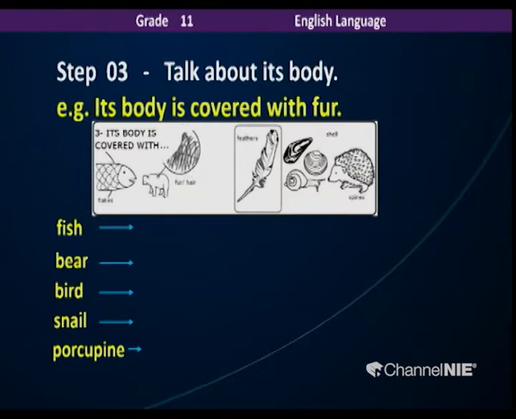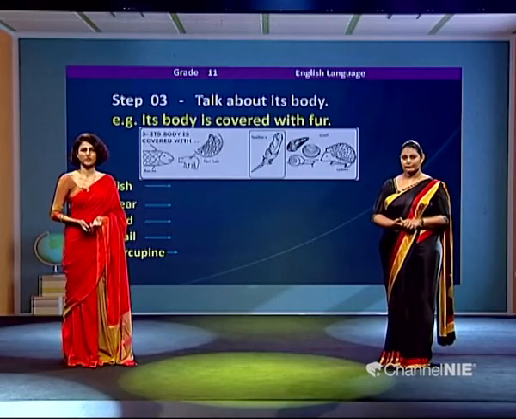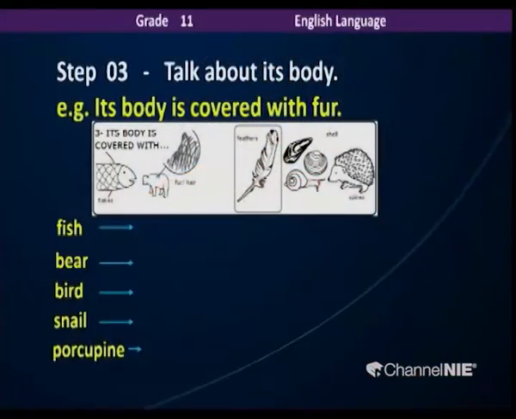Now you know how to describe the animal, what kind of animal it is, and the place where they live. Next we are moving to the next sentence where you can talk about its body. Body in the sense whether it has fur, whether it is covered in feathers. So we'll see what kind of body and body parts, these features related to each animal that you can see on the screen now.